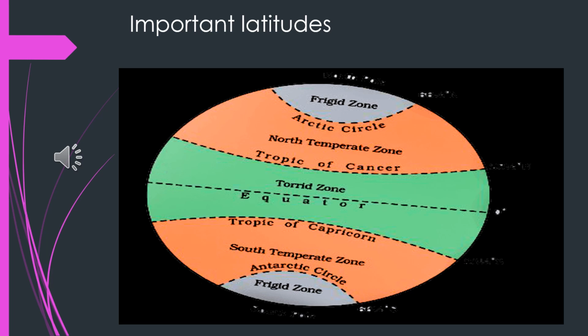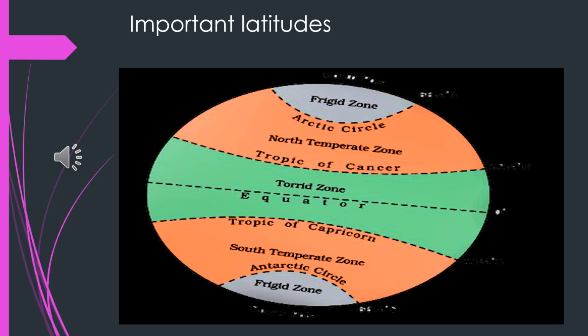Now let us see the important climatic zones. Between the Tropic of Cancer and the Tropic of Capricorn lies the torrid zone. In the north, we refer to it as the North Torrid Zone. In the south, we refer to it as the South Torrid Zone. It is also called the Tropical Zone. In the same way, from 23.5 degrees north to 66.5 degrees north, we have the North Temperate Zone. And from 66.5 degrees north to 90 degrees north, we have the North Frigid Zone.